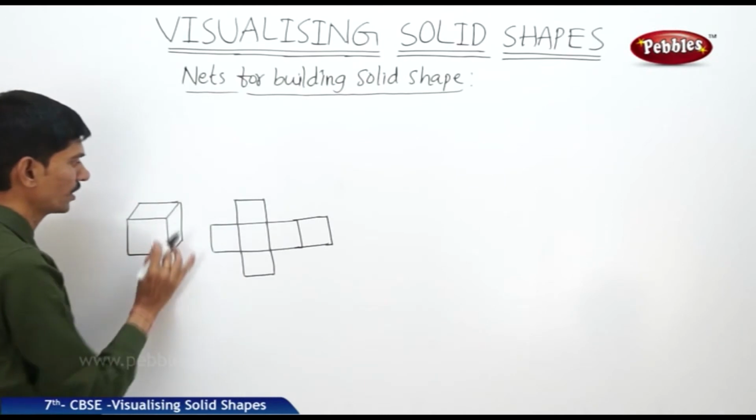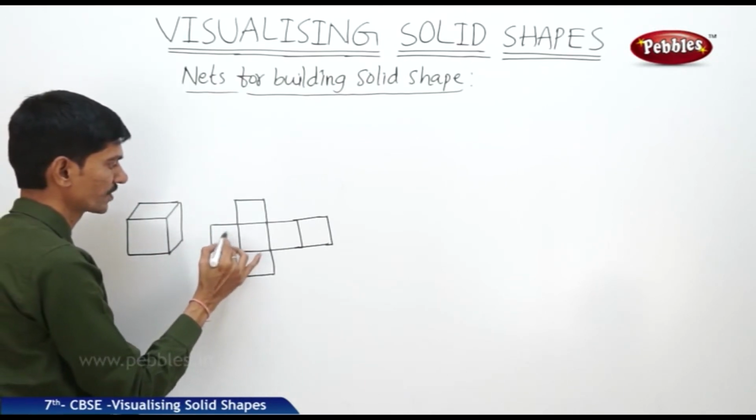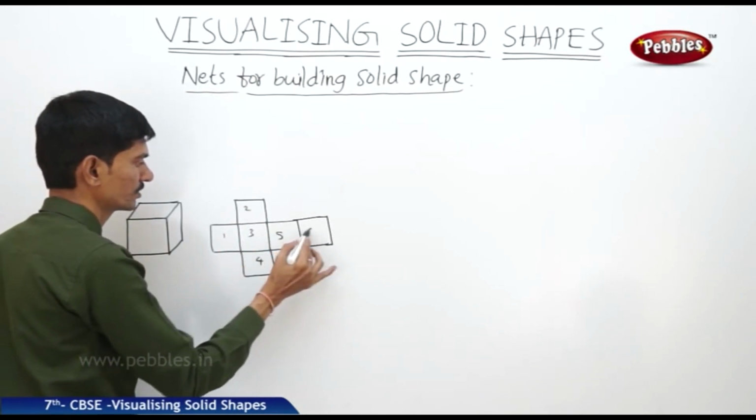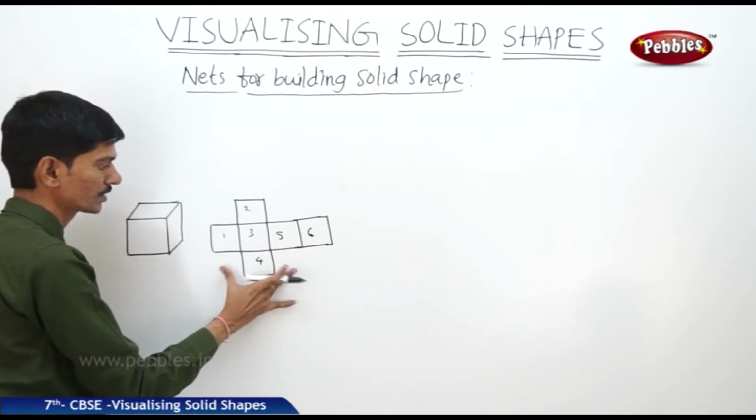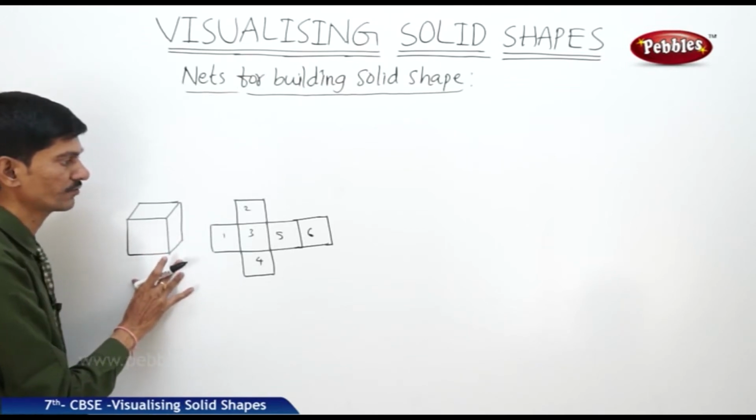Now as a cube has 6 faces, so here also we can find out 6 faces. 1, 2, 3, 4, 5, 6 faces.